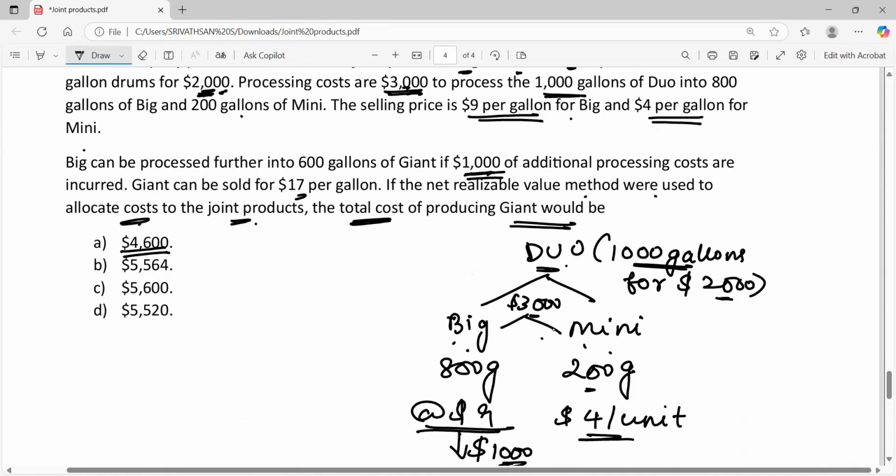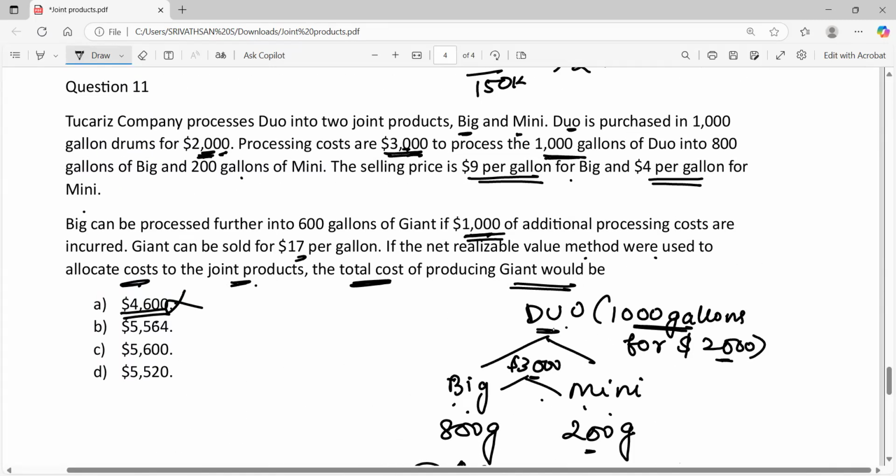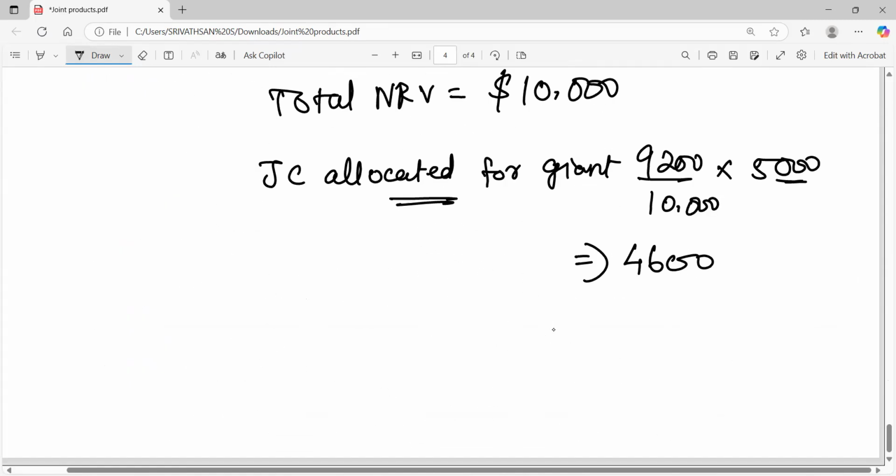The requirement is not to calculate the amount of joint cost allocated for product giant. So option A is not the right answer. Option A is the right answer if they are asking us to calculate the amount of joint cost allocated to giant. Then 4,600 is the right answer. But the requirement of the question is to calculate the total cost of producing giant. So 4,600 is the joint cost allocated.